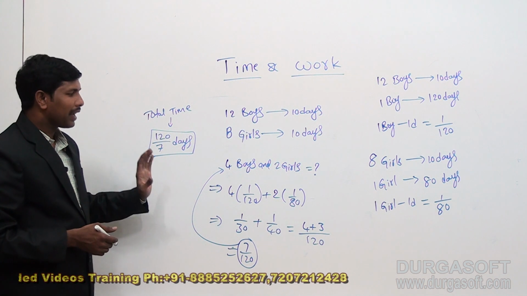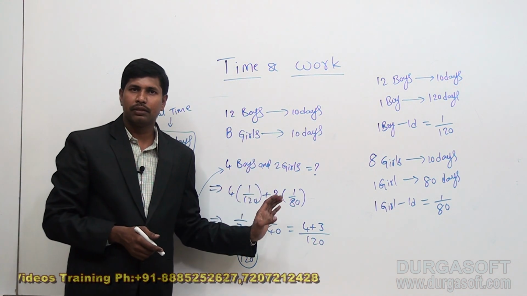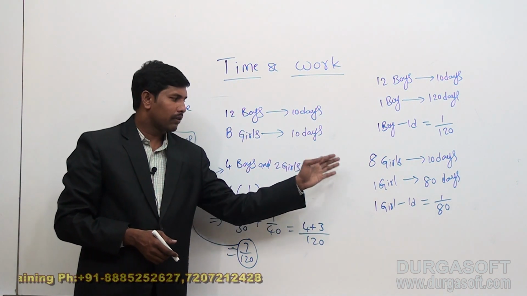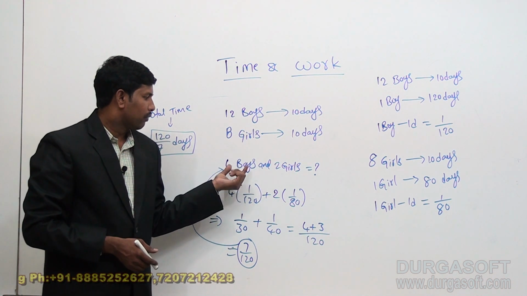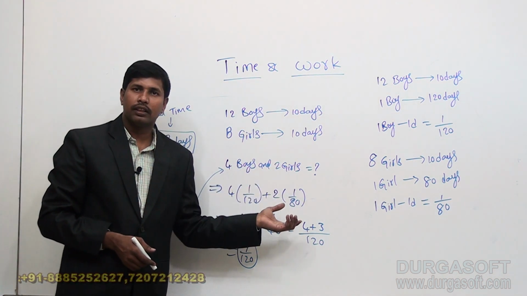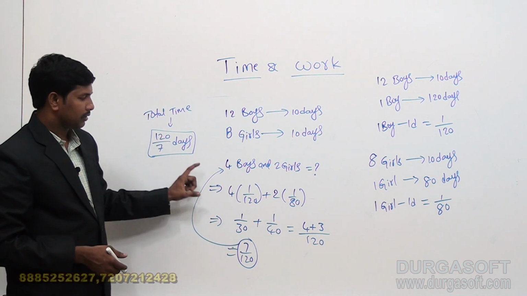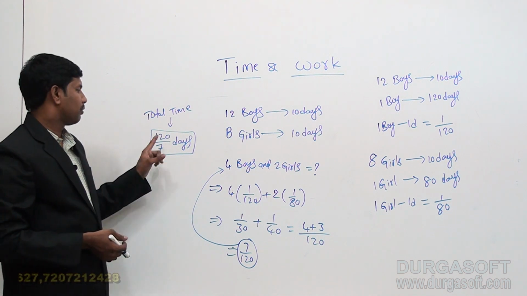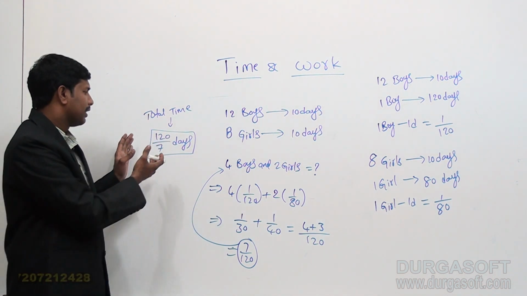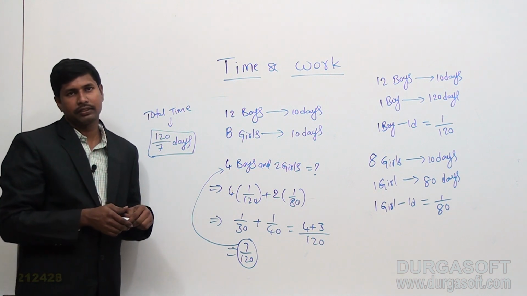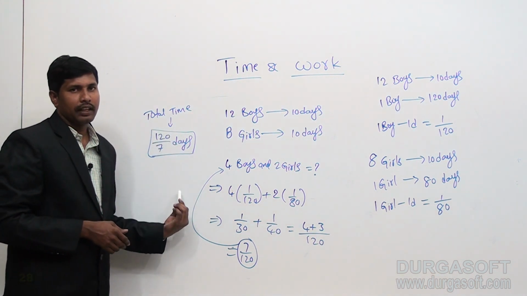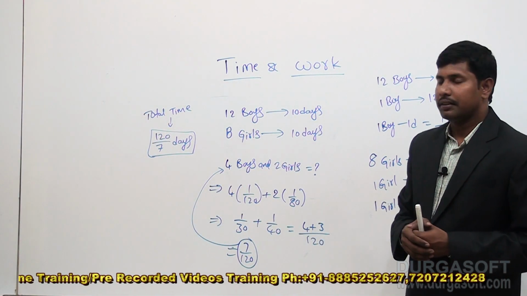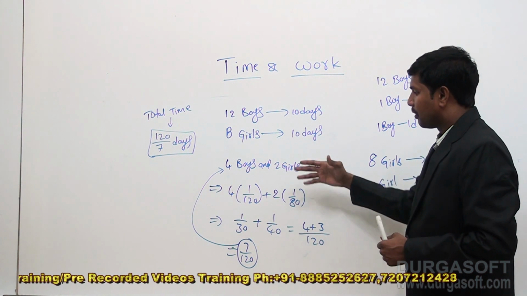So simply we are calculating 1 day work of this group. First we calculated 1 day work for a boy and 1 day work for a girl. So from this we are substituting in this group for 4 boys and 2 girls. All together we are getting 1 day work of this group, and from 1 day work we are calculating the total time, which is 120 by 7 days, or even you can substitute the answer in terms of mixed fraction. So 7 in 120, you can take the mixed fraction. So this is how we can solve this particular question by taking 1 day work method.